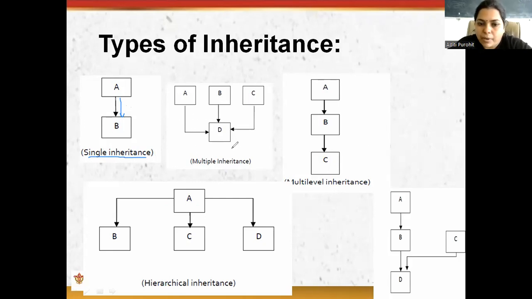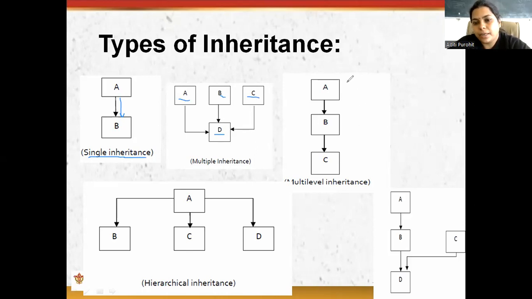Here the diagram of multiple inheritance is given. Here a derived class can inherit the property of more than one base class. Here D is a single derived class, and it inherits the property of class A, class B, and class C. More than one base class are there, and only a single derived class is there, then it is multiple inheritance.